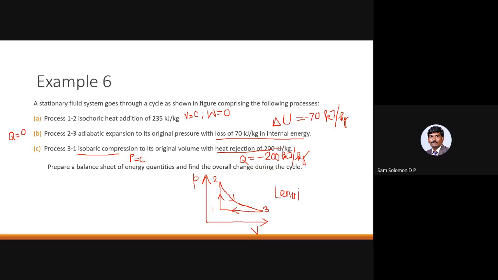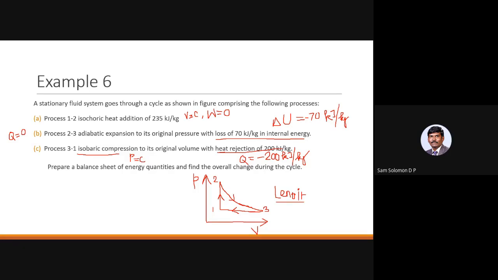In applied thermodynamics, we will be dealing with a lot of cycles. So here we will be dealing with the cycles, but we will be concentrating much on heat transfer and work transfer. In the next applied thermodynamics, we'll be dealing with the performance of the cycles. So what is the efficiency, and what are all the modifications that can be done to improve the efficiency of the cycle? All those things we'll be doing in the next semester.